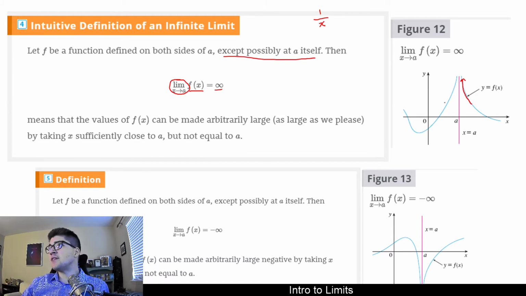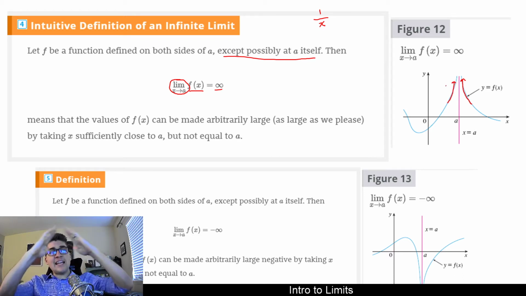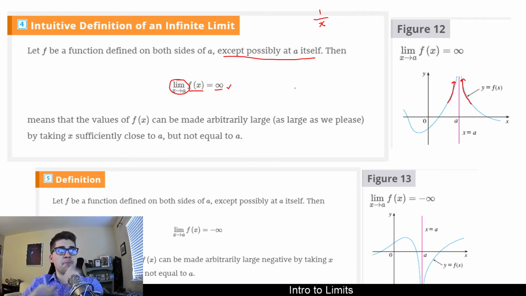And also, from the left-hand side, it's the same thing. And just as I said in the last video, both directions are headed towards infinity. If both directions are going upward towards infinity, then we would say that limit is equal to infinity. If they're going in different directions, we would say that limit is not infinity because both directions have to be the same in order for that limit to be said to exist. And very similarly, if in both directions it's headed downwards on both the left and the right-hand side, we would say that limit is headed towards minus infinity or arbitrarily small.